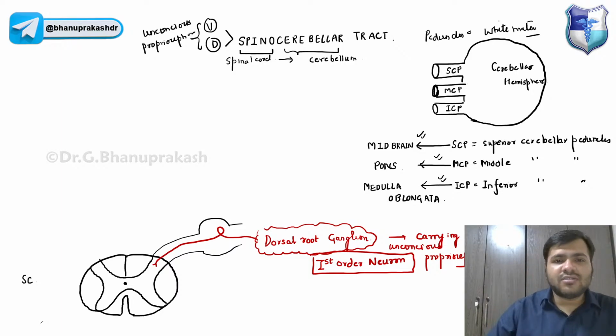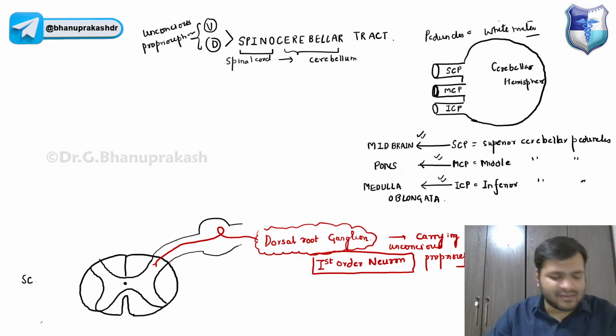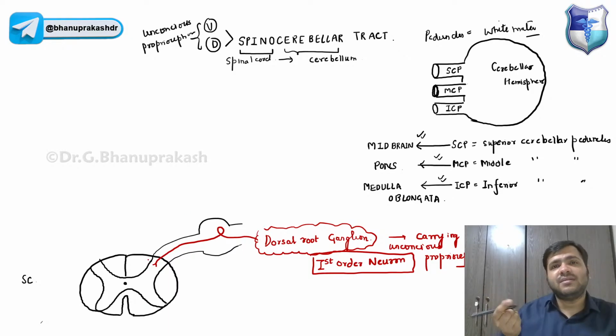Now for unconscious proprioception, which nucleus is there? We discussed it yesterday. Yes, it is the nucleus dorsalis. In the dorsal horn we have three nuclei: substantia gelatinosa, nucleus proprius, and then this one.